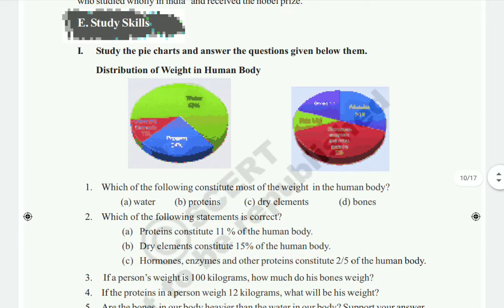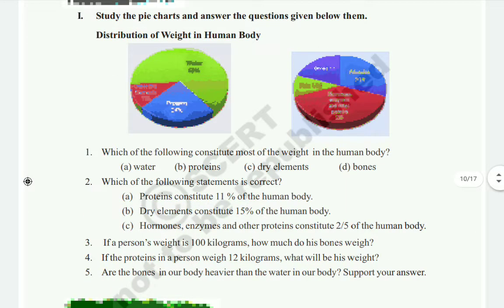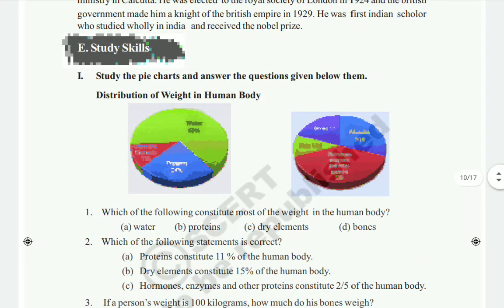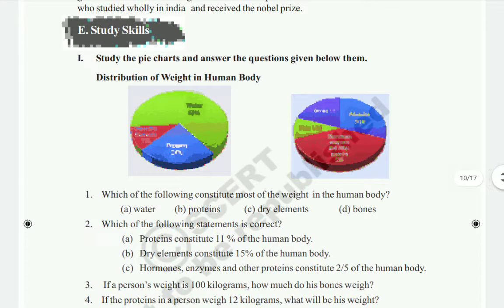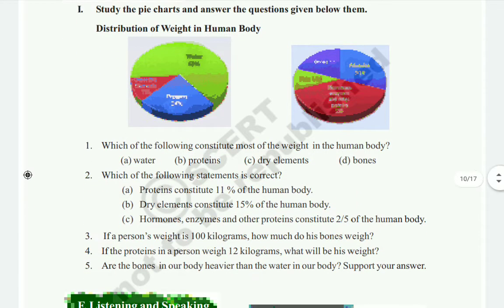Okay, so here in this pie chart you see the first one, the picture will be a little bit blurred, children. You can see in your textbook directly. Study the pie chart and answer the questions given below. Distribution of weight in human body. Okay, what is the distribution? Means in the human body how much water is there, how much protein is there, what is the percentage of bones, how much muscles are there. Like that, all those things they will give in the pie chart form. According to this one, we have to answer these questions.